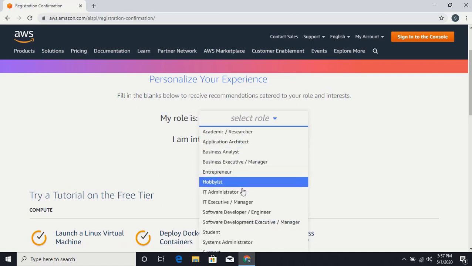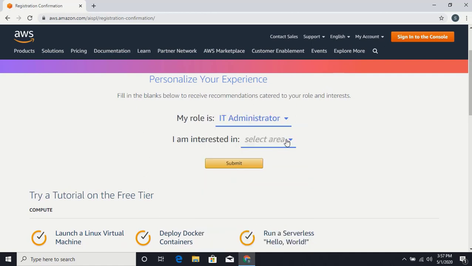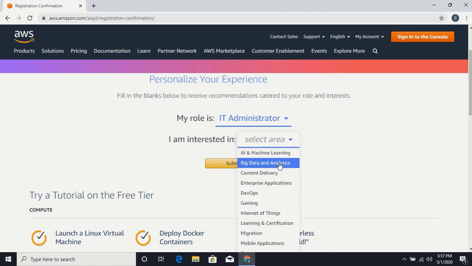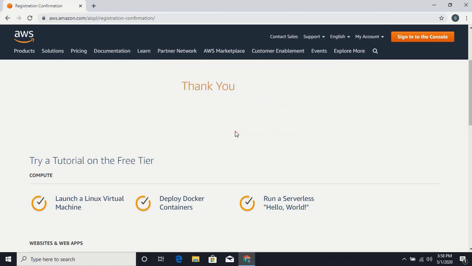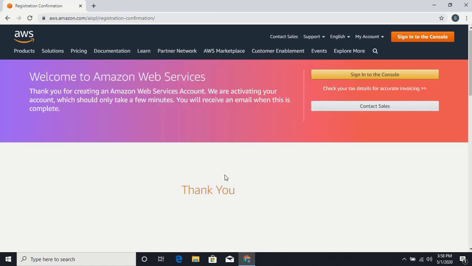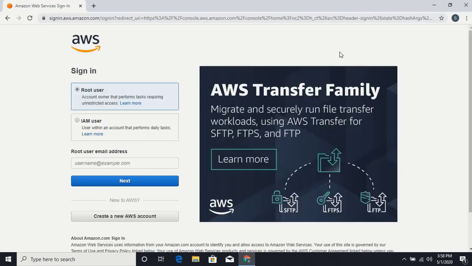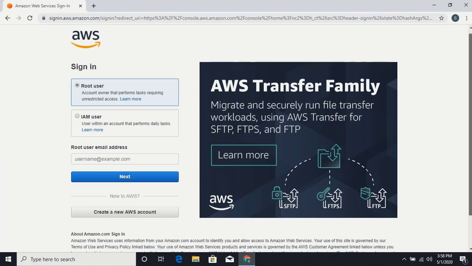Here, I am selecting the role and interested area from the drop-down arrow. Then click Submit. You have successfully created the AWS account. Now you can sign in to the AWS console using the email ID and password. This is the AWS sign in page.